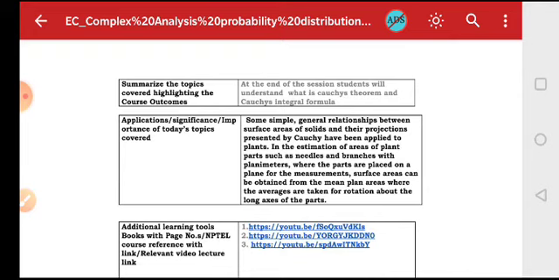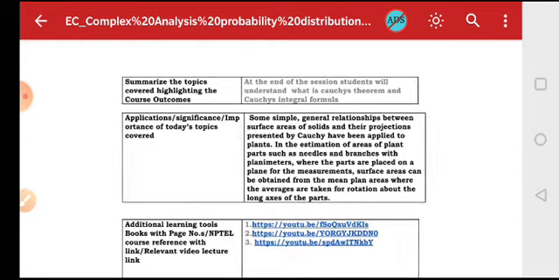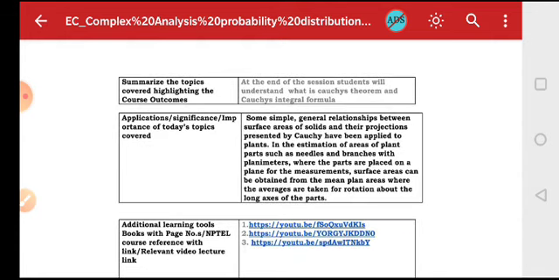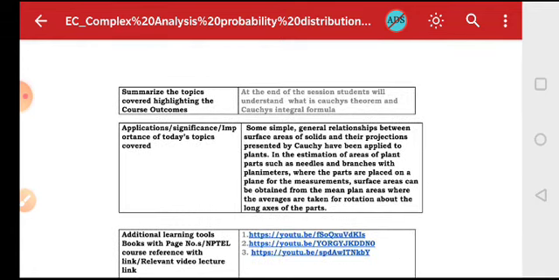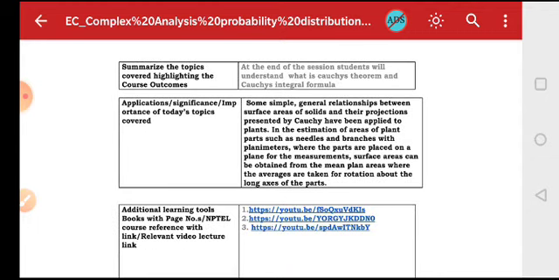Now as an application part, some simple general relationships between surface areas of solids and their projections, presented by Cauchy, have been applied to plants in the estimation of the area of plant parts, such as needles and branches, with planimeters, where a part is placed on a plane for measurement. Surface areas can be obtained from the mean plane areas, where the average is taken for rotation about the long axis of the parts. So these are some applications.